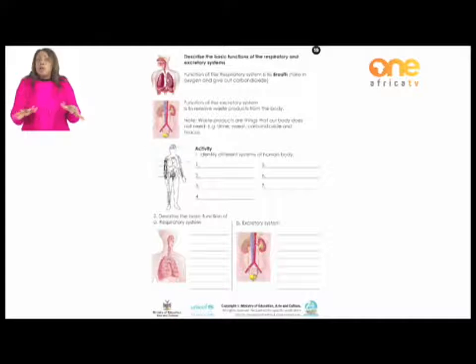Take note that waste products are the things that our body does not need, such as urine when you go pee at the toilet, the sweat when you do some exercises, the carbon dioxide that you breathe out, and then the feces when you go to the toilet. Those are the waste products that our body does not need.